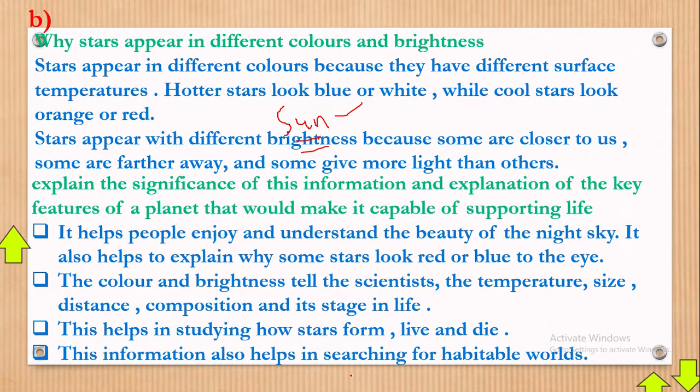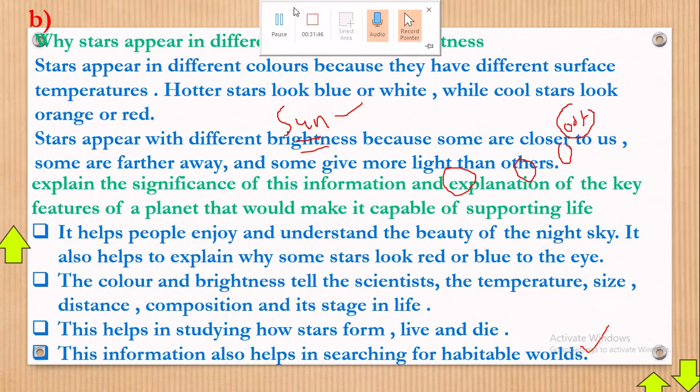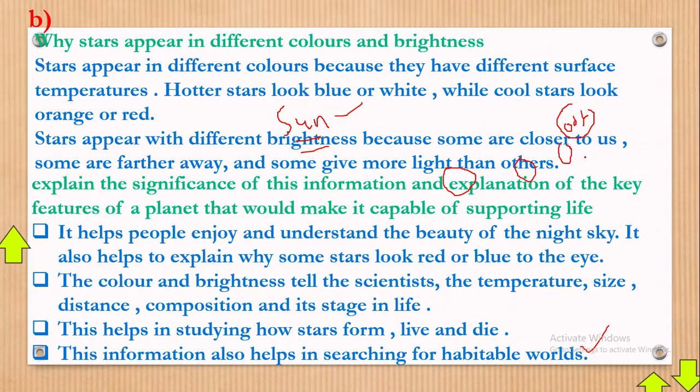This information also helps in searching for habitable worlds. Now imagine these are planets, and this planet is near the stars. You know that the stars are very far away from us. The more you move nearer to the stars, based on these colors, blue or white, we tell that the stars are very hot, so that can support human life anyway.